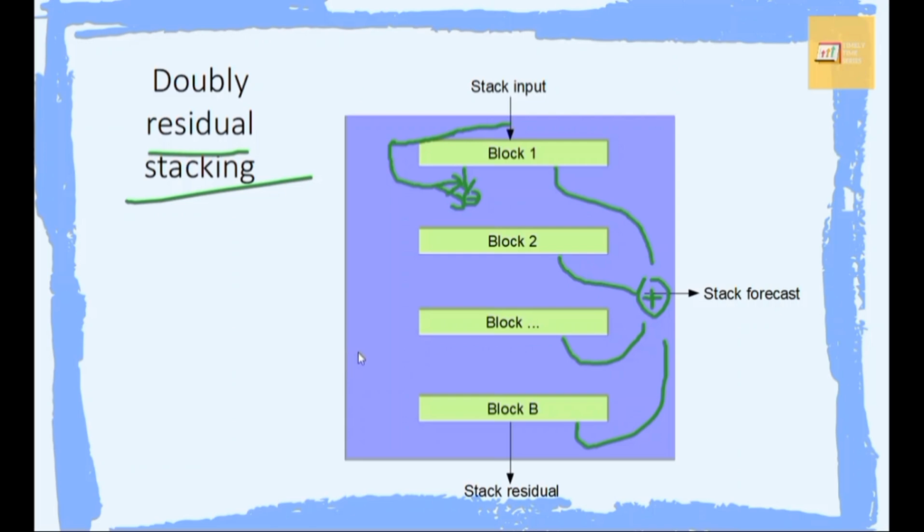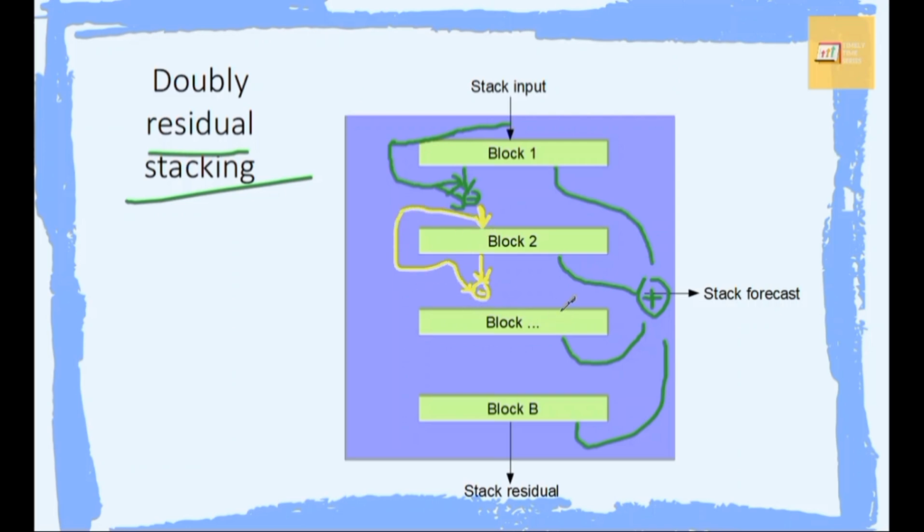I'm going to denote that with a different color, let's say yellow here. So the yellow vector would be used as the input of block 2. And then the backcast of block 2 would be subtracted from the input, which is the yellow vector earlier.